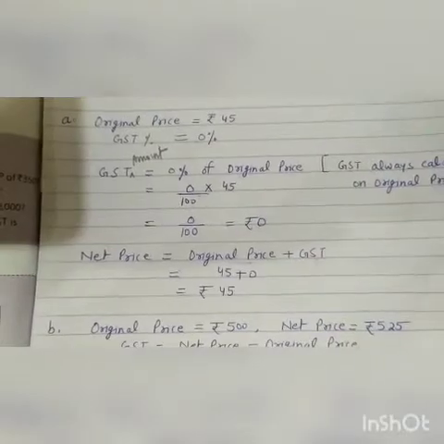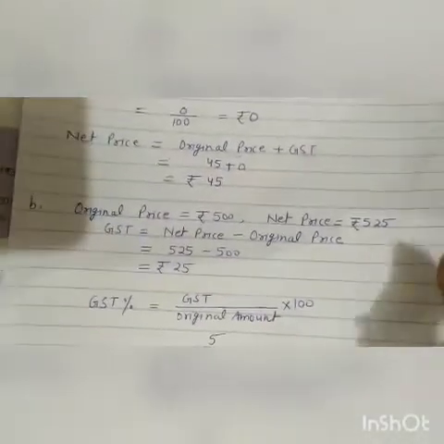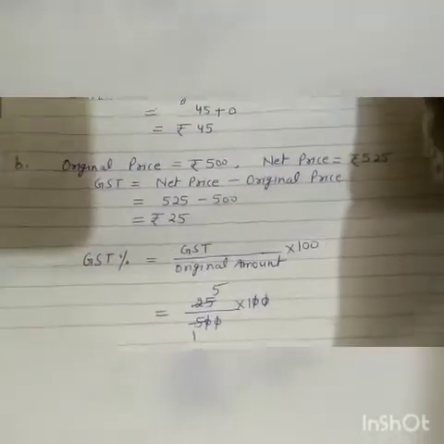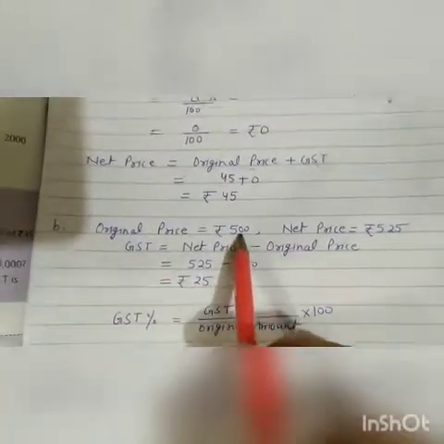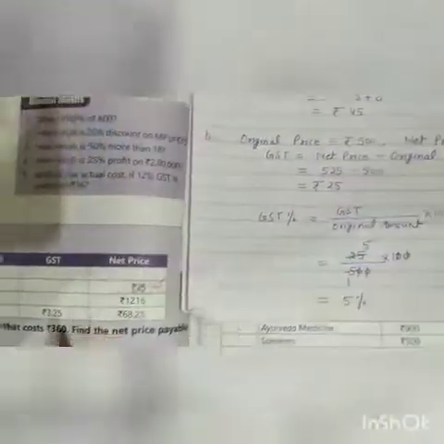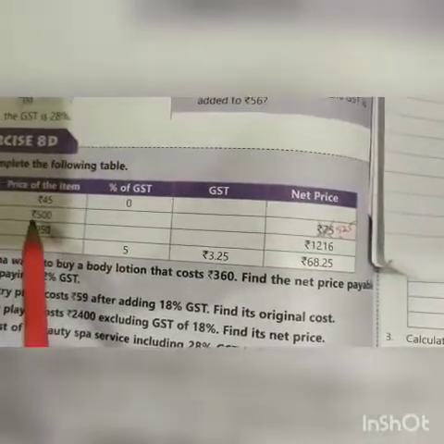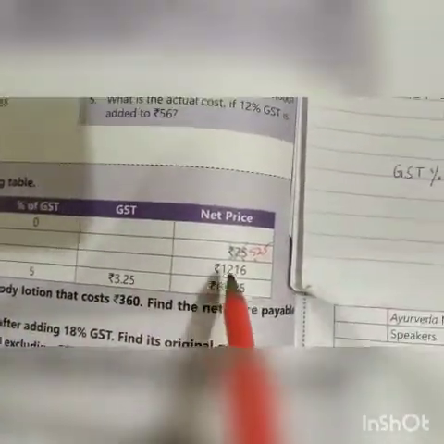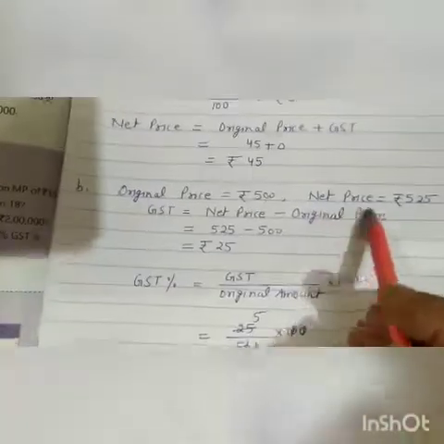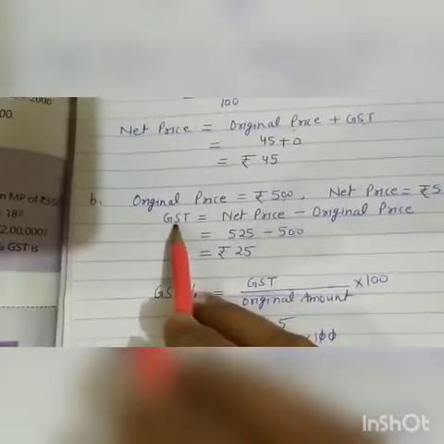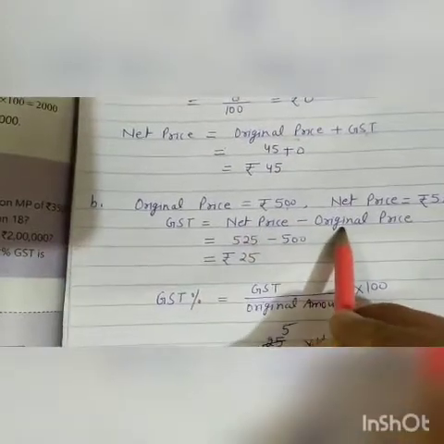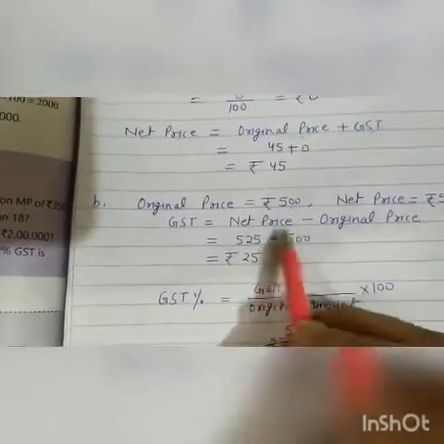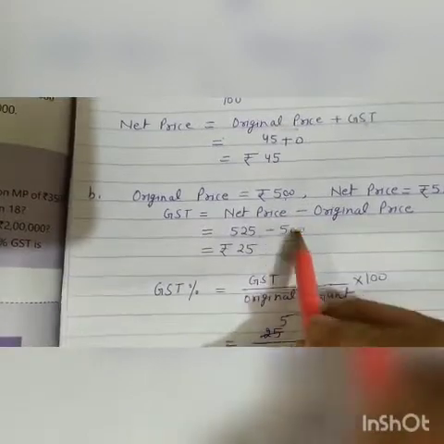Now come to B part. In B part it is given original price 500 rupees. See in the book: original price 500 rupees and net price 525 rupees. Then first we will find GST. GST is equal to net price minus original price. Net price 525 minus original price 500.